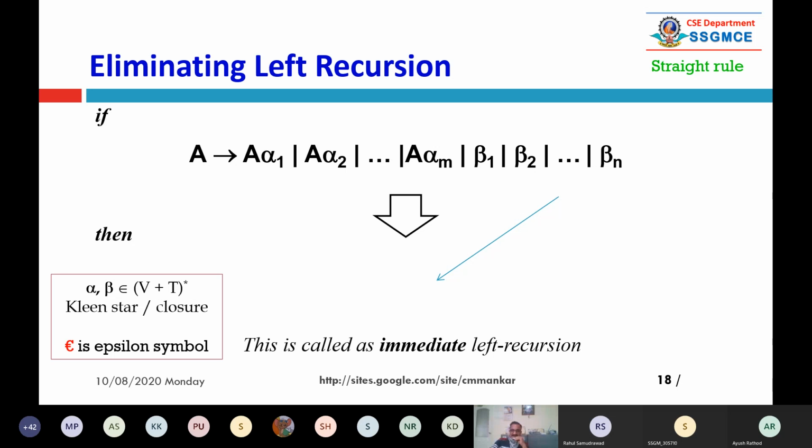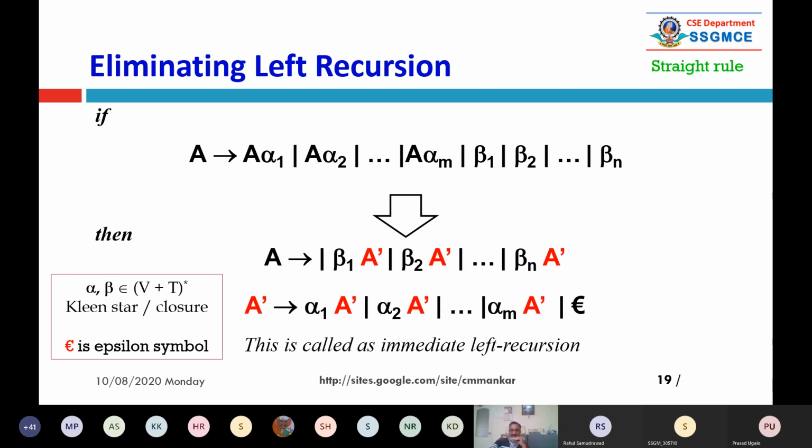Please understand this term. Later we shall explore the meaning of this immediate left recursion. So let us see how to convert these m plus n production rules into m plus n plus a few more production rules to generate the right recursive production rules.